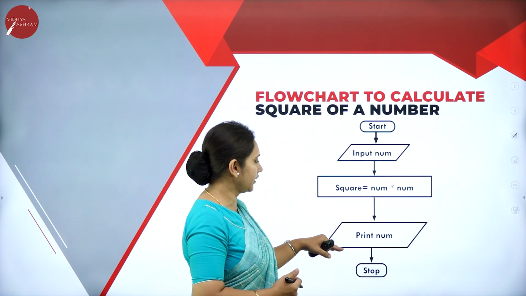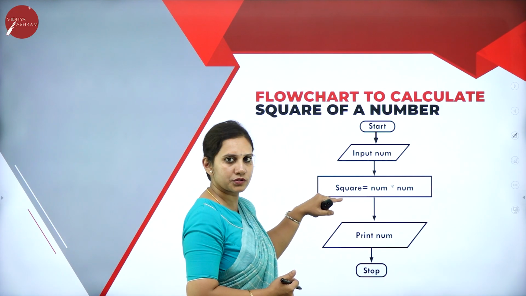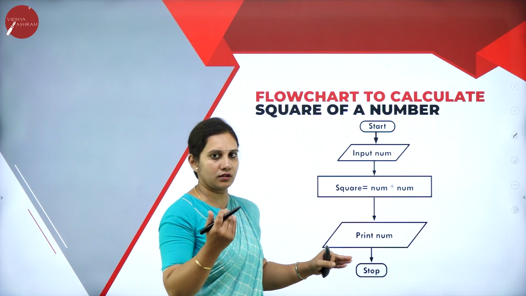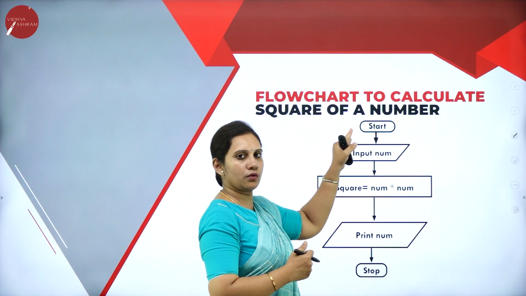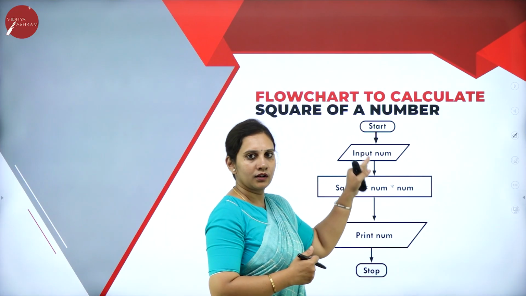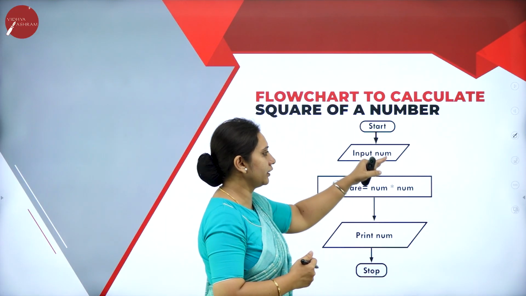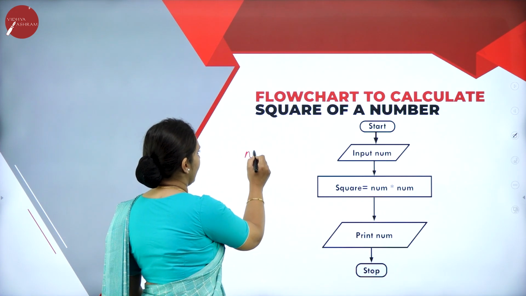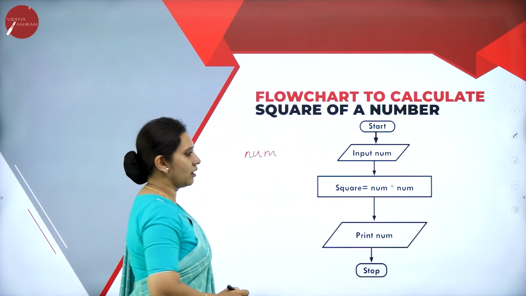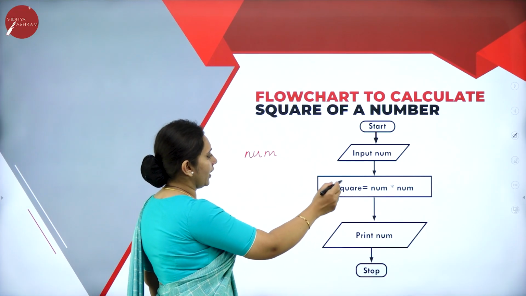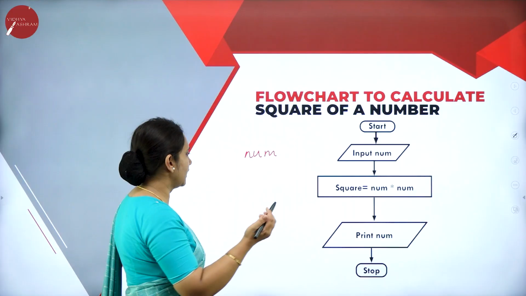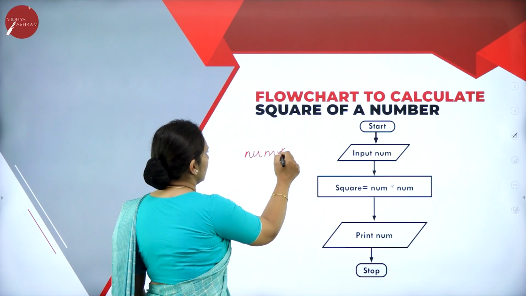As we all know, these are input and output, and this is for the process, the calculation. You can see the flow lines and how it is connected. Now I'll explain how exactly the flowchart goes. Start, input num, like I'm inputting a number. You can take any variable; I have taken num. So num is the input. To square the number, as you all know, I need to multiply num into num.